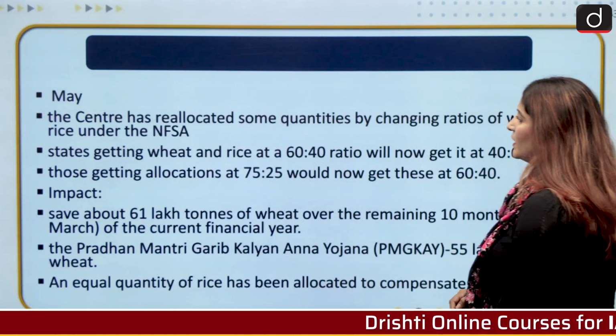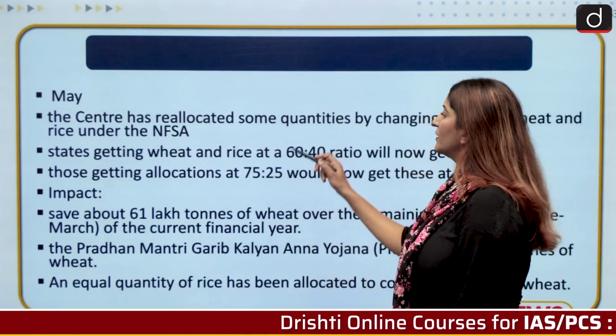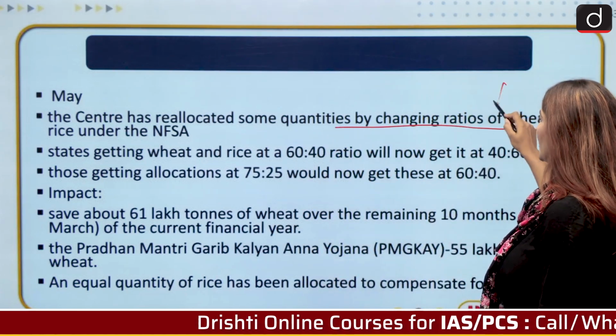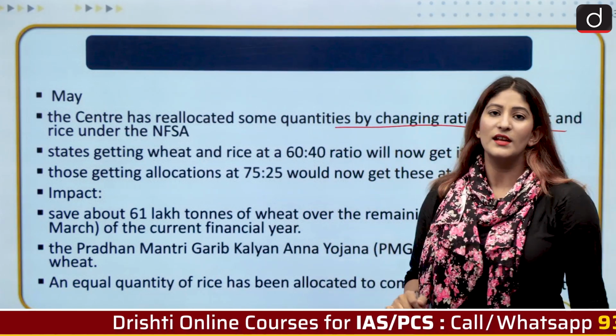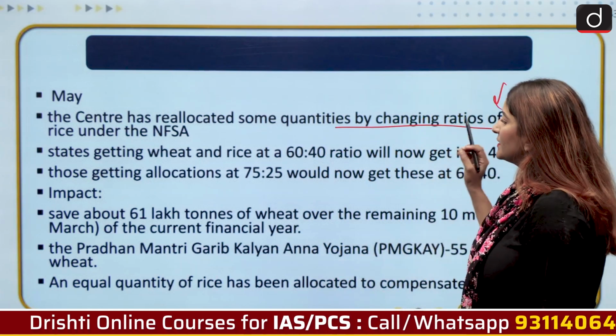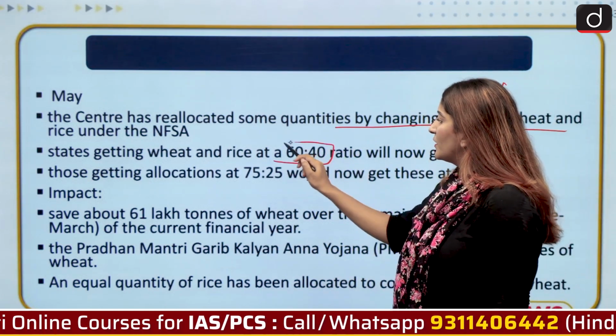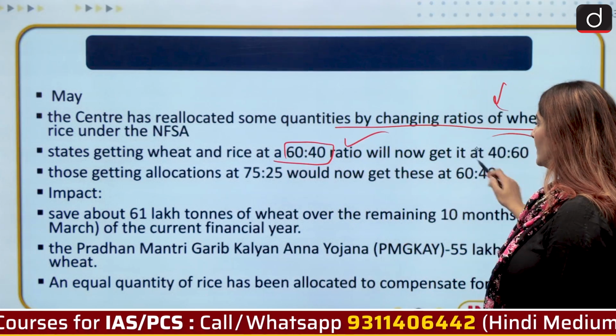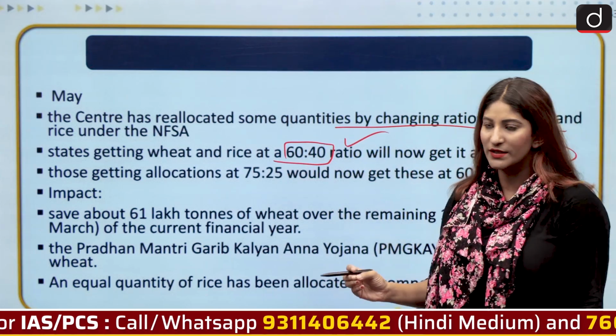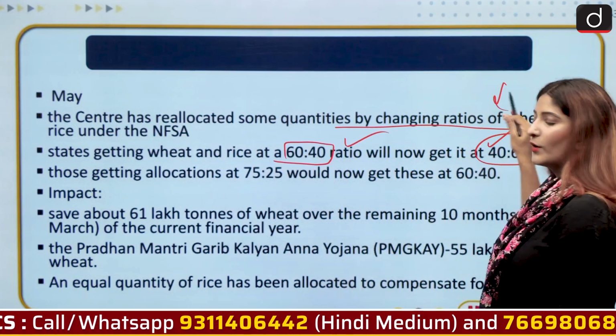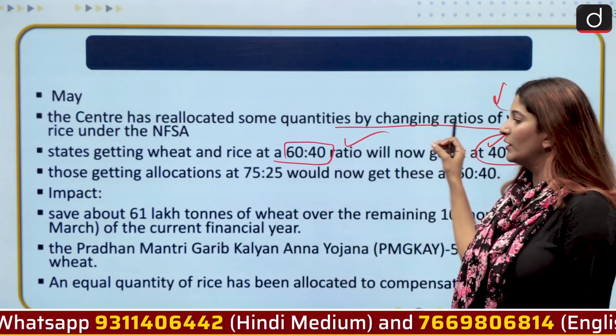Okay, so in May the center has reallocated some quantities by changing the ratio of wheat and rice under the National Food Security Act. States getting wheat and rice at the ratio of 60:40 now will get it at 40:60, 40 for the wheat and 60 for the rice.